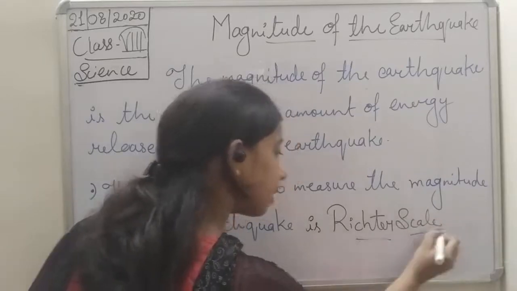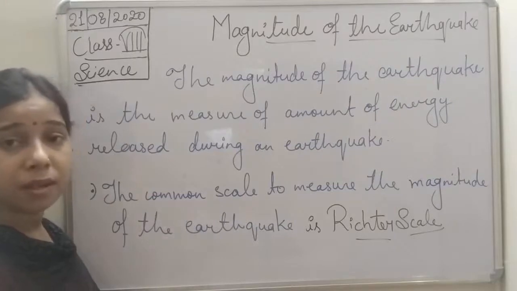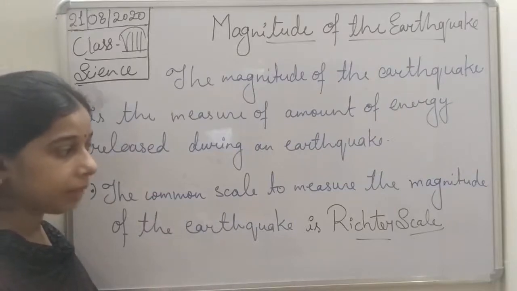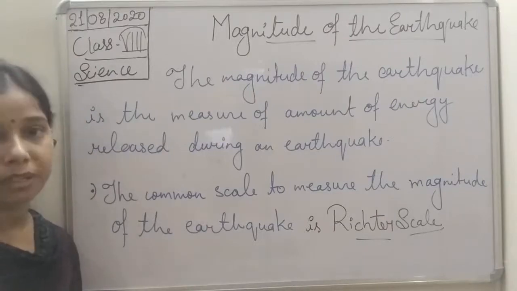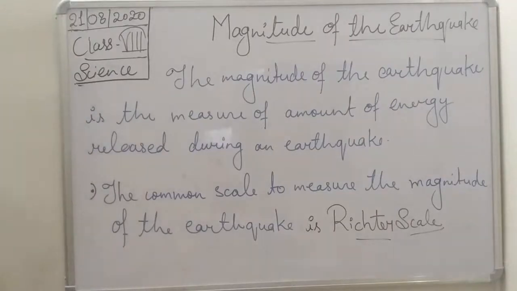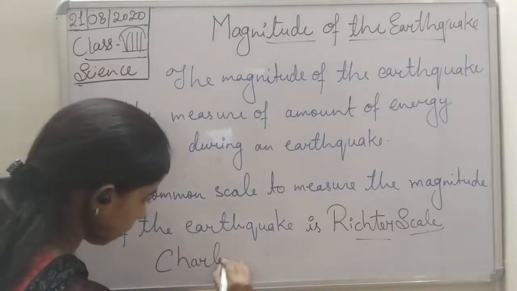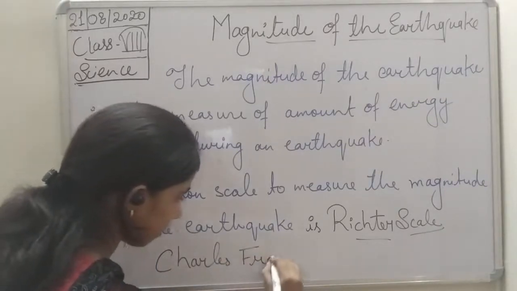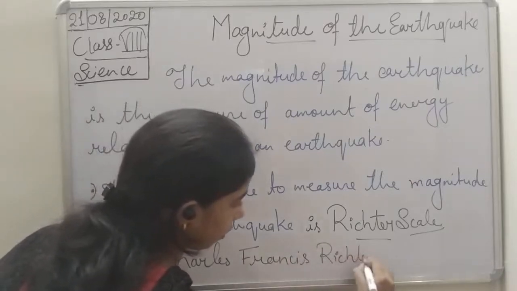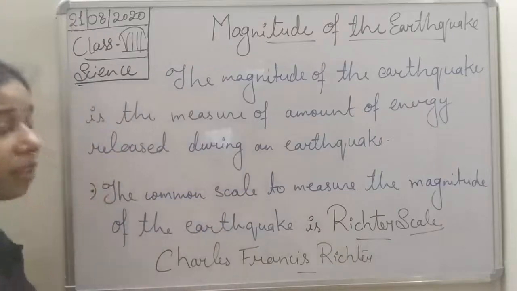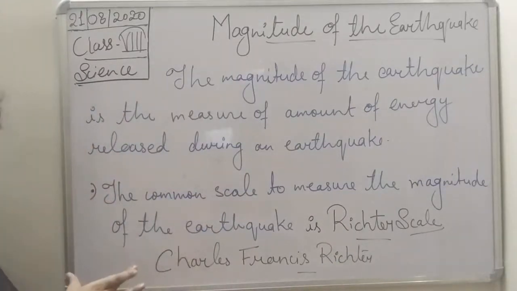Why is the name given Richter scale? This scale is named after the inventor who invented it, and that is Charles Francis Richter. This is the inventor of the Richter scale, and the Richter scale helps measure the magnitude.